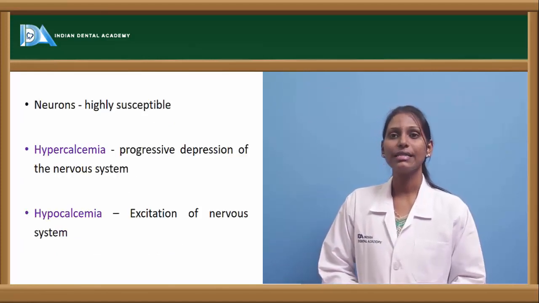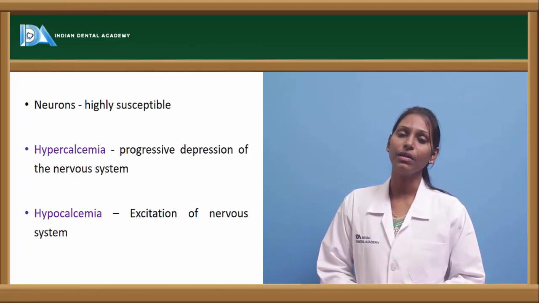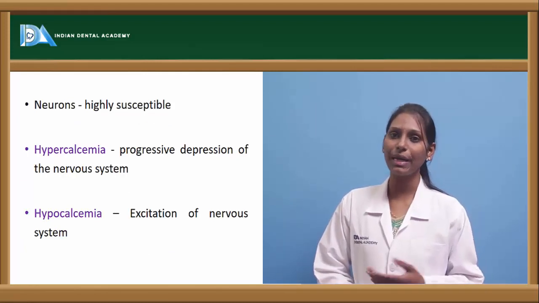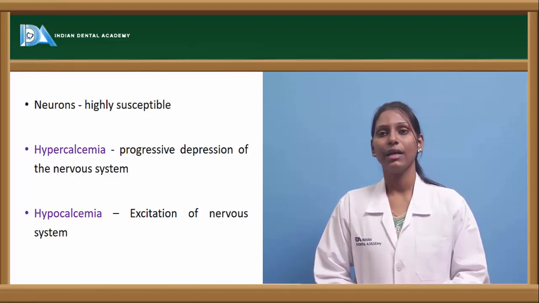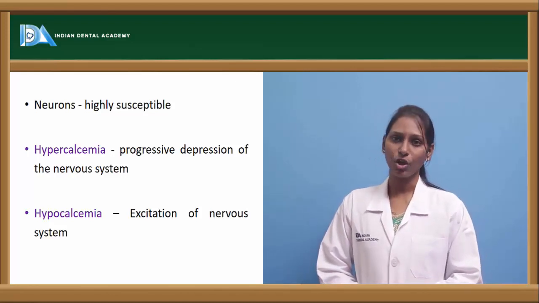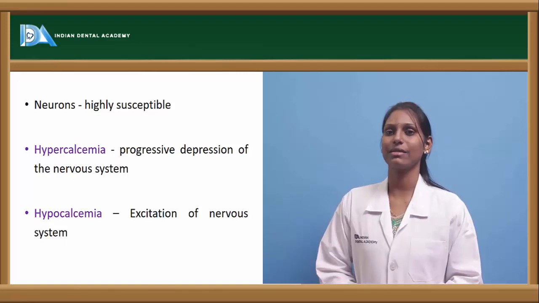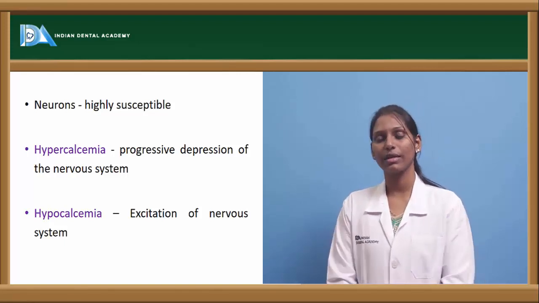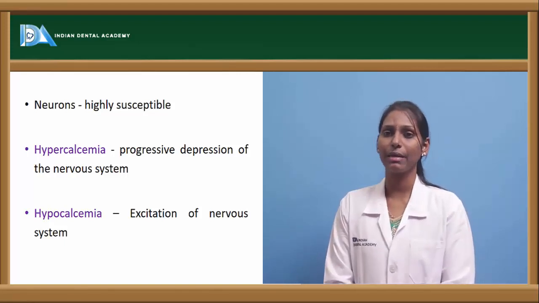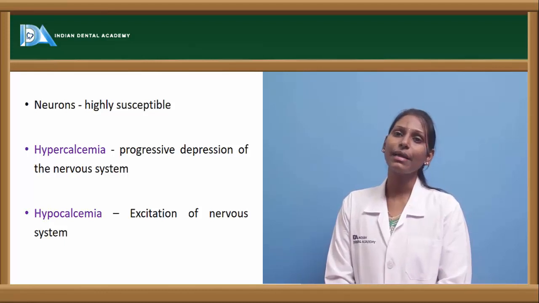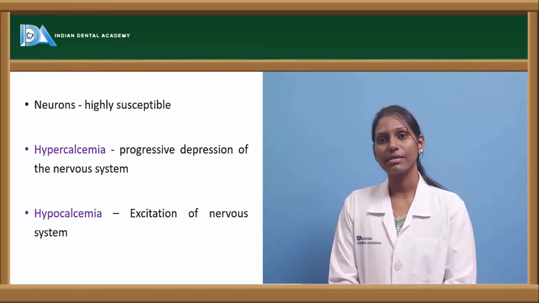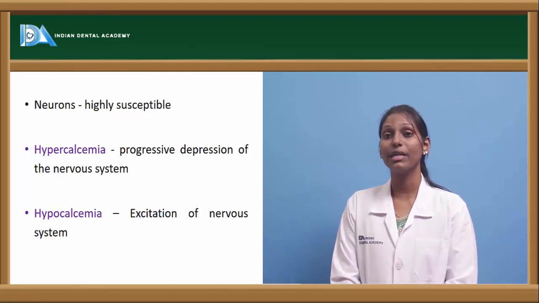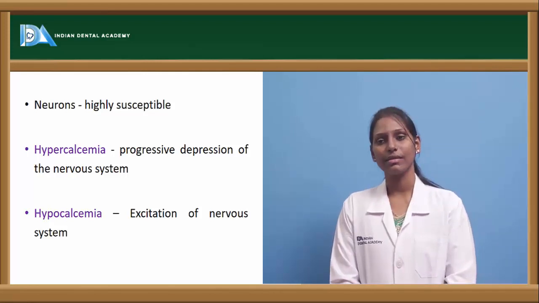And as we already discussed, neurons are highly susceptible to any change in calcium, be it hypercalcemia or hypocalcemia. Hypercalcemia is nothing but an increase in calcium levels above the normal range, whereas hypocalcemia is a decrease in calcium levels below the normal range, that is about 9.4 milligram per deciliter. In hypercalcemia, there will be progressive depression of the nervous system, whereas in hypocalcemia there will be excitation of the nervous system.